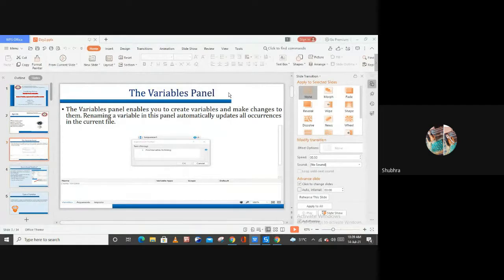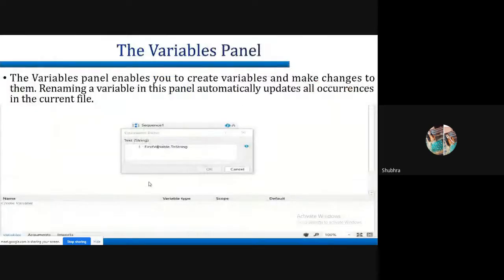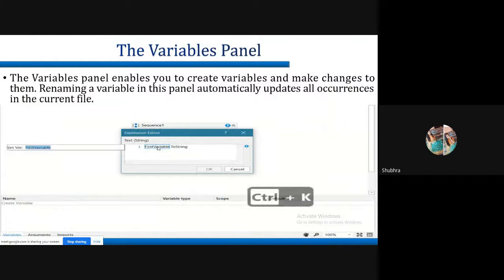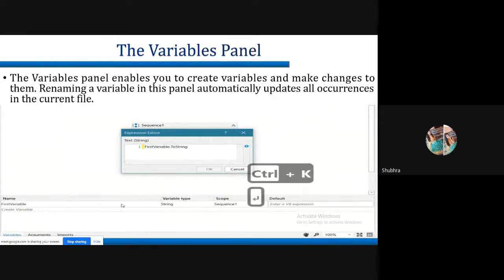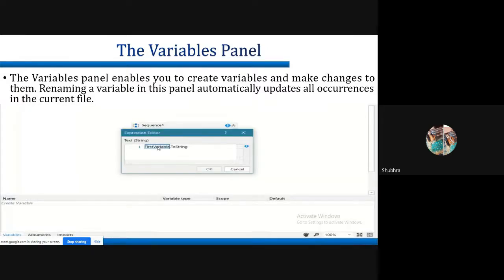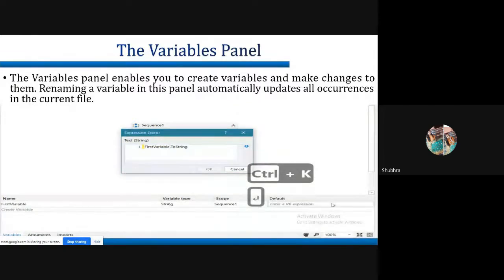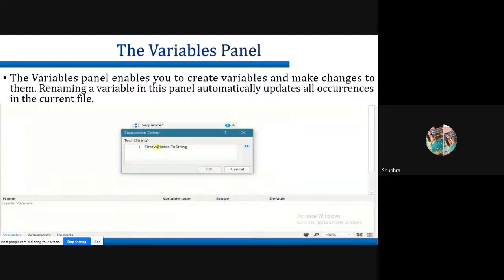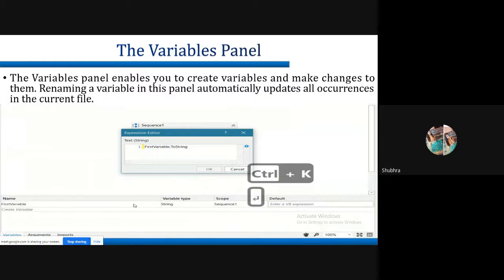So I was talking about this variable panel. The variable panel enables you to create variables and make changes to them. So renaming a variable, if you want to rename your variable, you can rename it from the variable panel itself. In this figure, it says that the shortcut key to create a variable is Control plus K. So this is all about the variables.